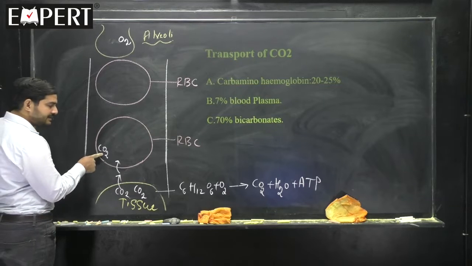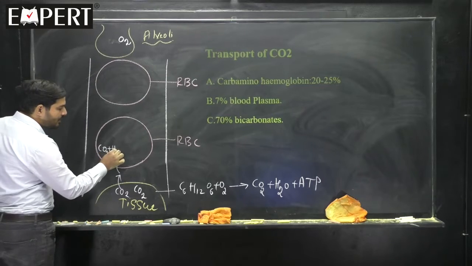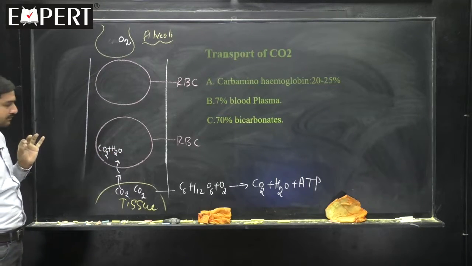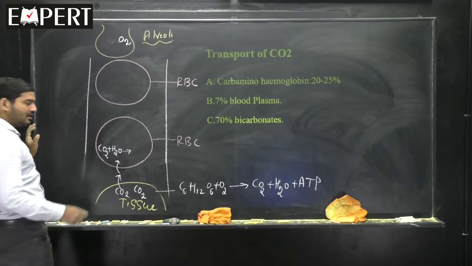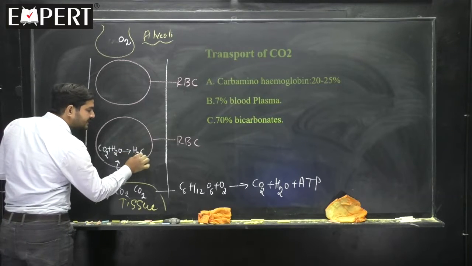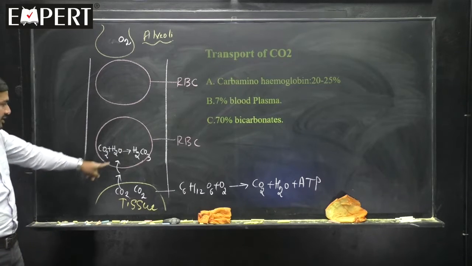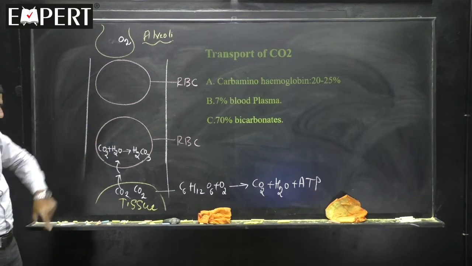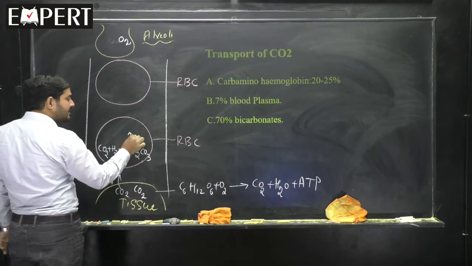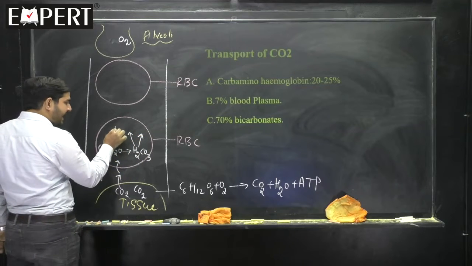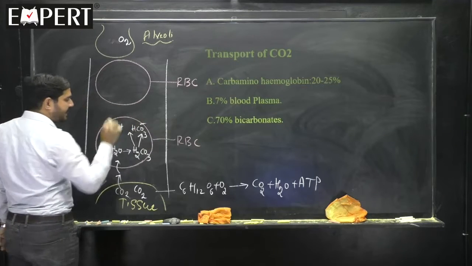has entered the RBC. Inside the RBC, carbon dioxide reacts with the water H2O, and it forms a chemical called H2CO3. And what is this H2CO3? Carbonic acid. I will write this equation a little later once again there. The carbonic acid will dissociate into H plus and HCO3 minus.